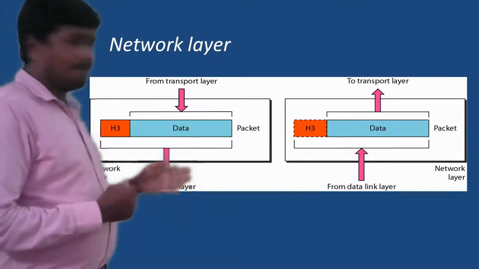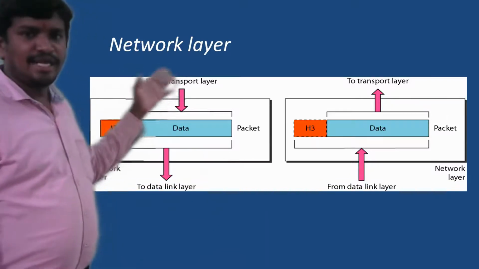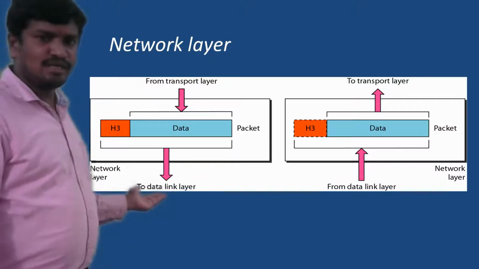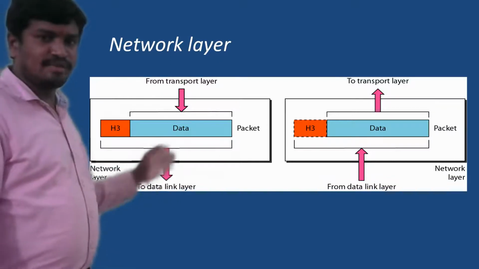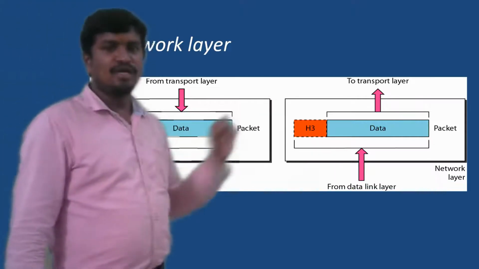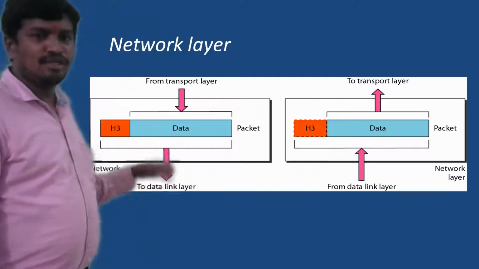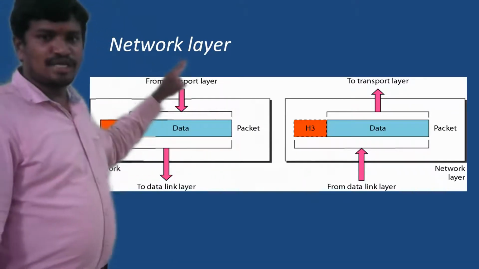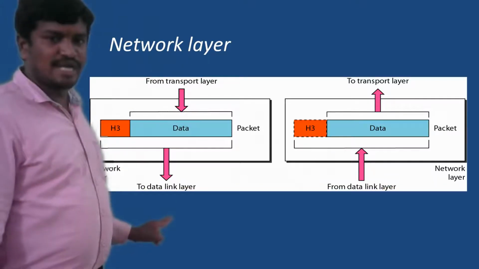So coming to the position, the network layer is present in between the transport layer and the data link layer, as we have just now come across the data link layer. If you observe this diagram, the left-hand side is the sender side and the right-hand side is the destination side. Whatever services we talk about here are reversed at the other side. Here, the transport layer gives input to the network layer, and the network layer output is given to the data link layer.